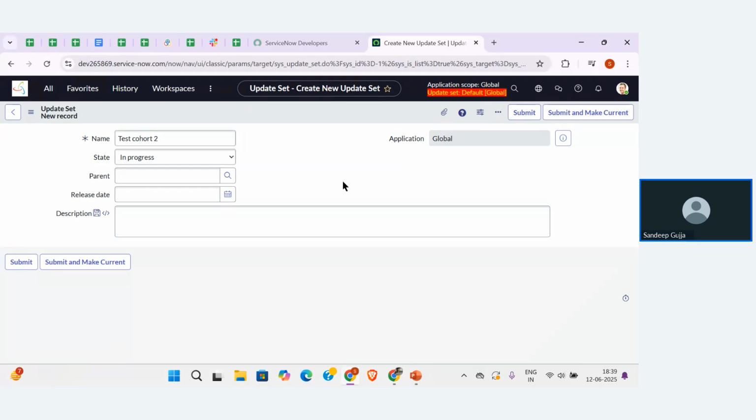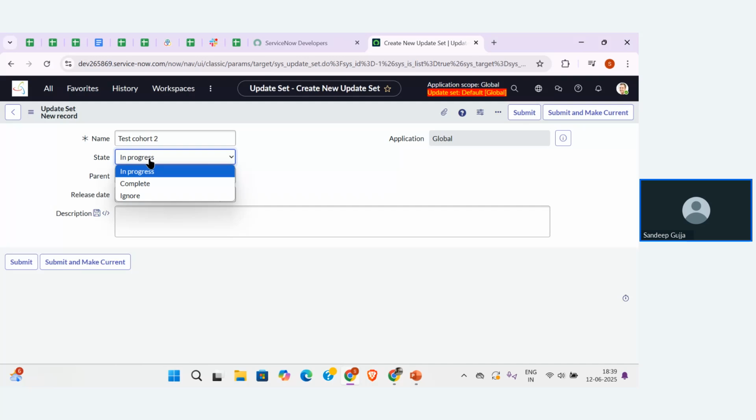So here, guys, the main important thing in the update set is that we have three different stages that are very important. By default, it will be selected as In Progress.